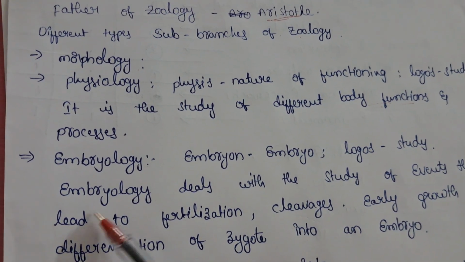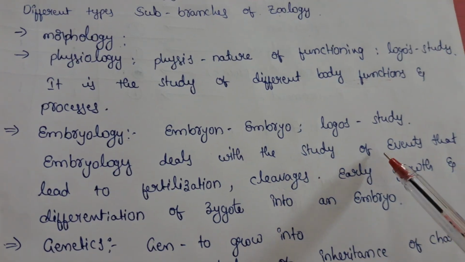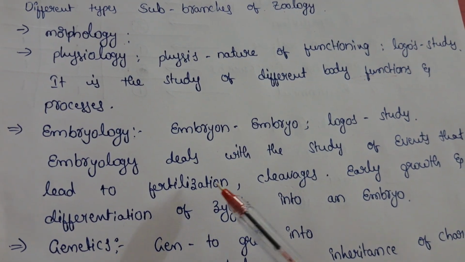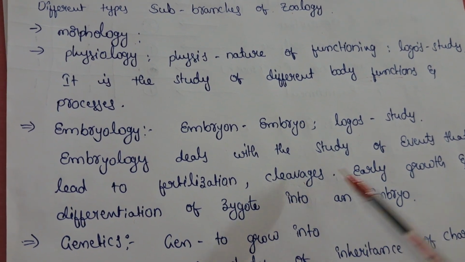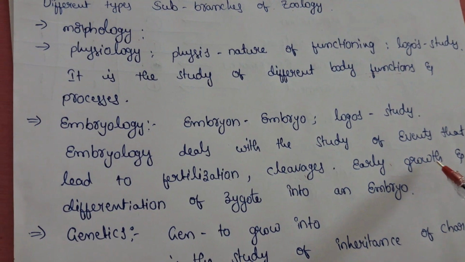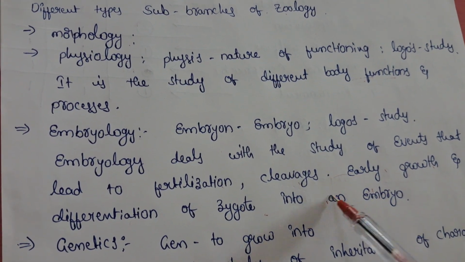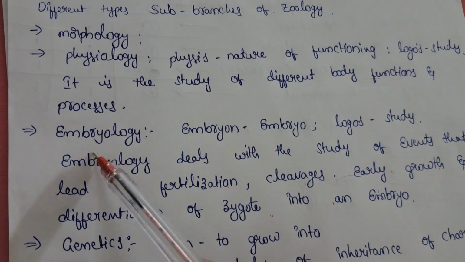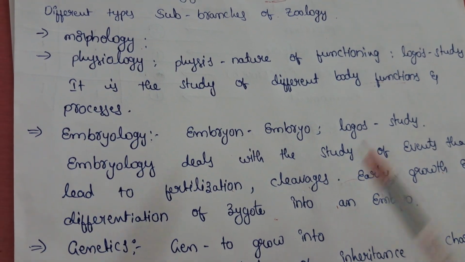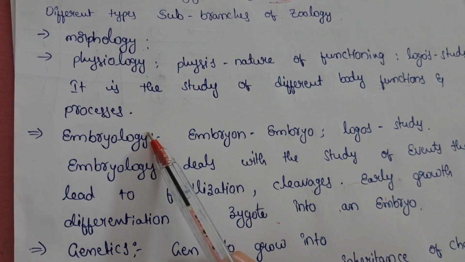Embryology deals with the study of events leading to fertilization, cleavage, early growth and the development of zygotes into the embryo. Different types of egg development, everything is studied in embryology.